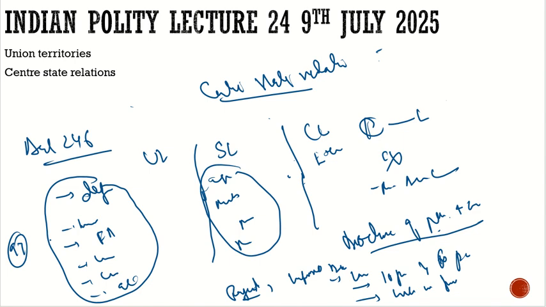Under this doctrine, it will be seen what the real intention of the state is. If they are making a law, or if the center is making a law, what is the real intention? If the real intention is on a subject which is in their list, then they can make it. If the real intention is not that, then the law will not be valid. So this doctrine of pith and substance was established. Similarly, we have the example of the farm laws, which were brought in 2023.